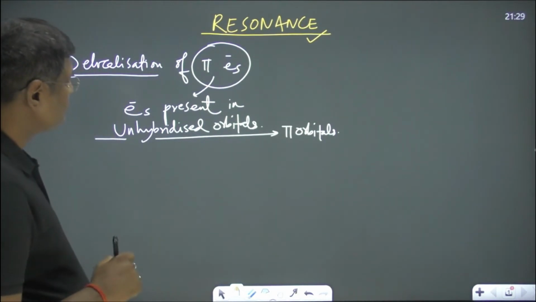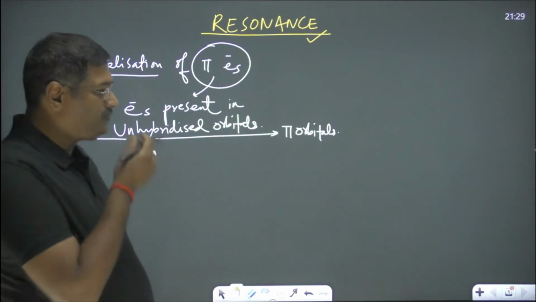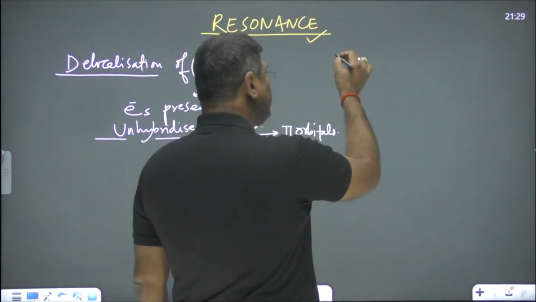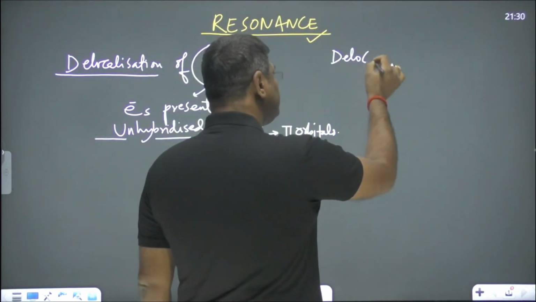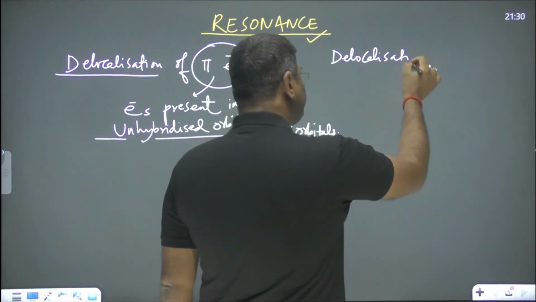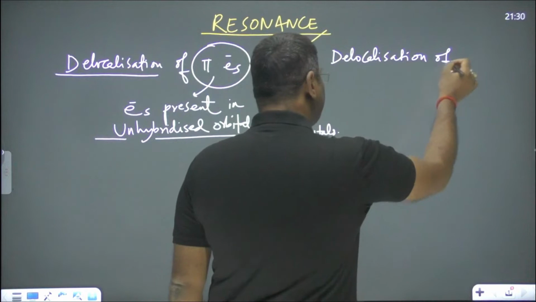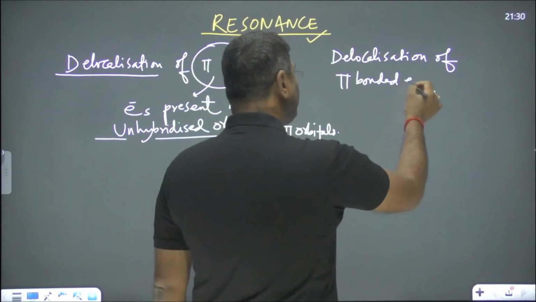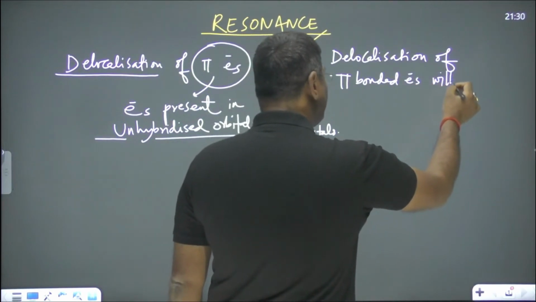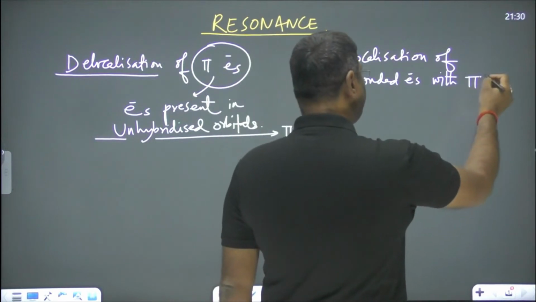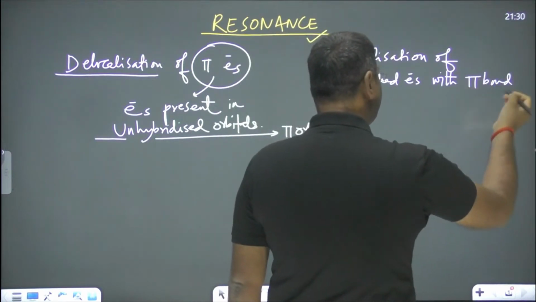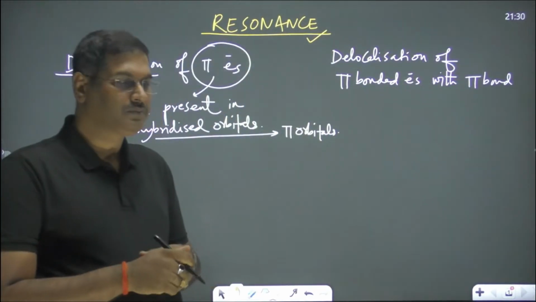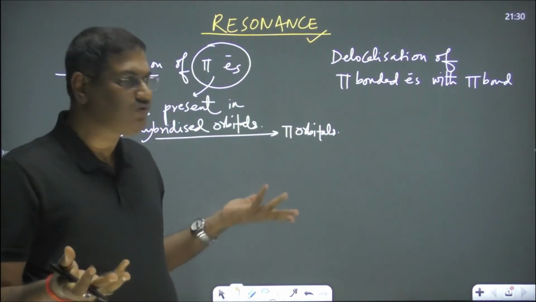Here, the first category is delocalization of pi bonded electrons with the pi bond.